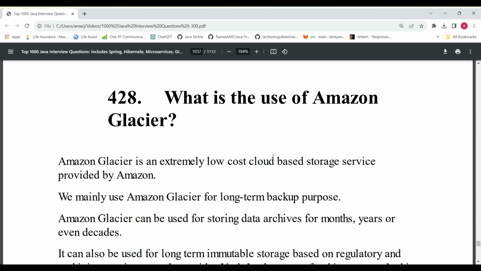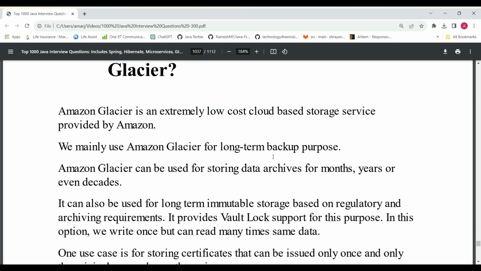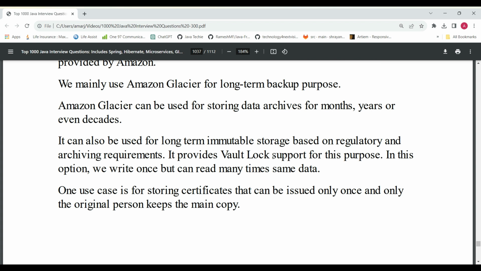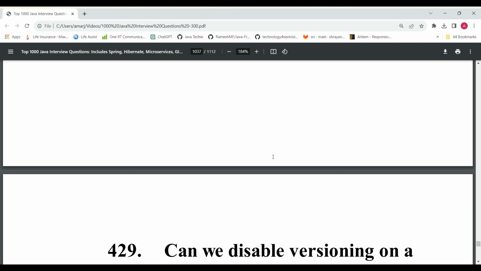And then the next question is, what is the use of Amazon Glacier? What is it used for and what are the things in Amazon Glacier? This is also a very powerful service. Mostly we use Amazon Glacier for long-term backup purposes. Depending on the requirement, anyone can use it for different project purposes. They ask questions like where you have used Amazon Glacier.